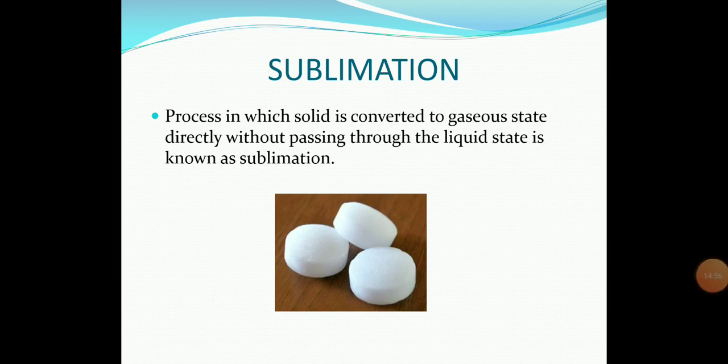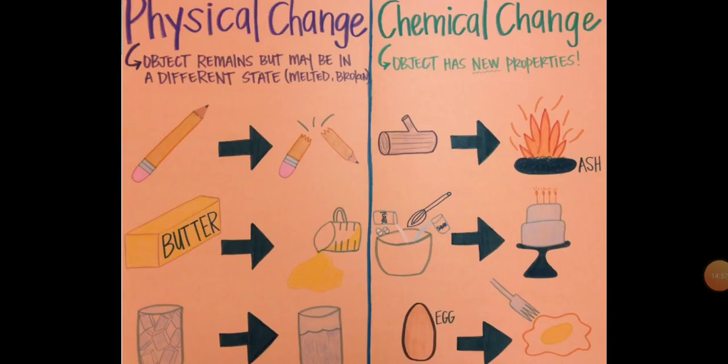Then we have the physical change and chemical change differences. The main difference is no new products are formed in a physical change. New products are formed in a chemical change. Second difference, the physical properties alone are getting changed in physical changes. In chemical changes, the total chemical properties are changed.